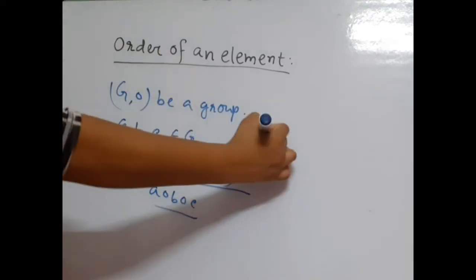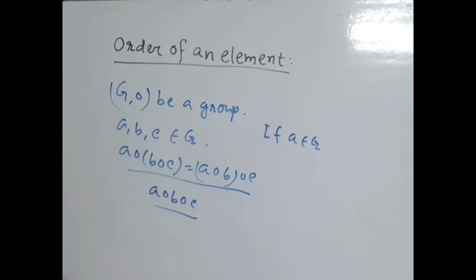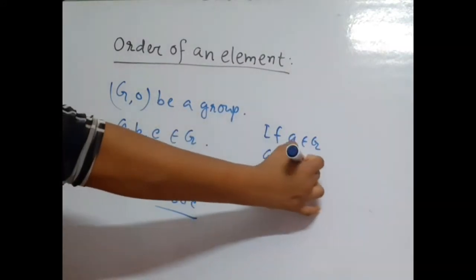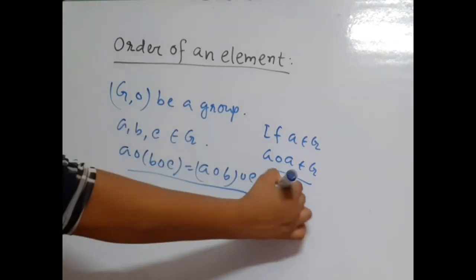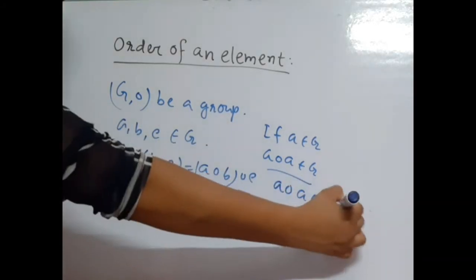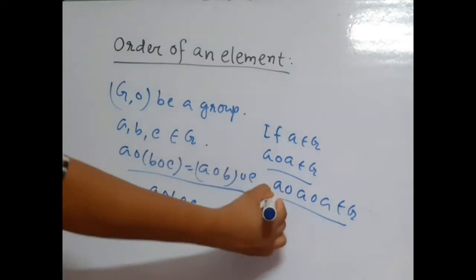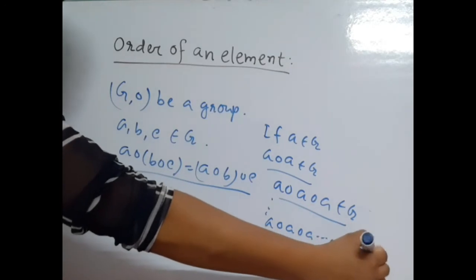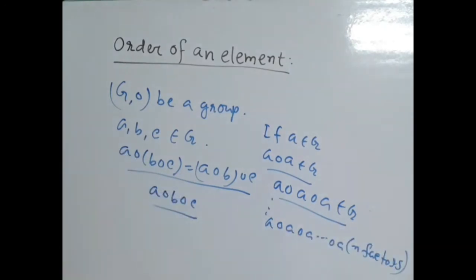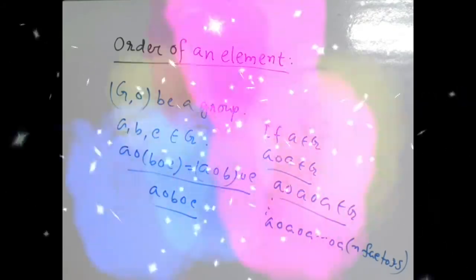So, if A belongs to G, then A composed A also belongs to G, because G is a group, and since G is a group, obviously G is closed under the binary composition. So obviously A composed A belongs to G. Now A composed A, this also belongs to G. And if we consider A composed A, n factors, this also belongs to G.